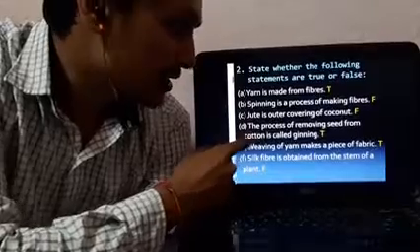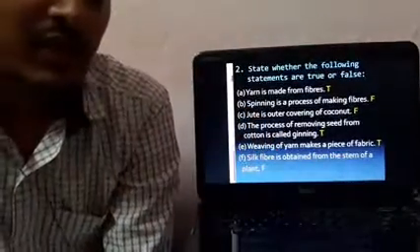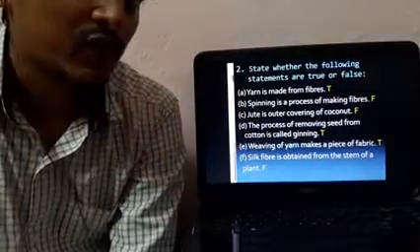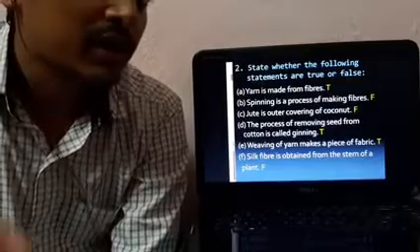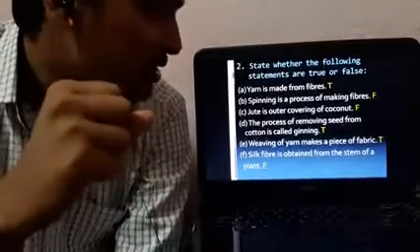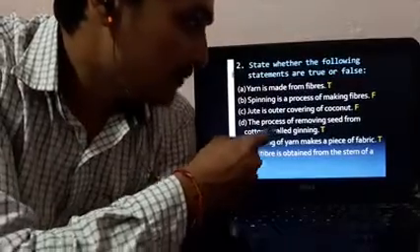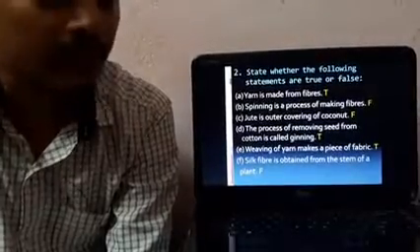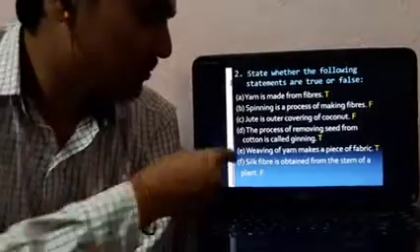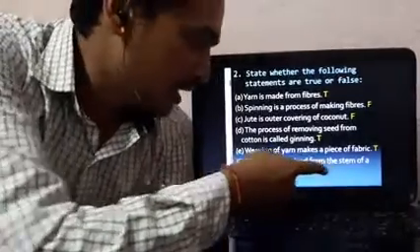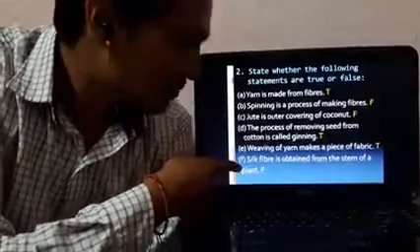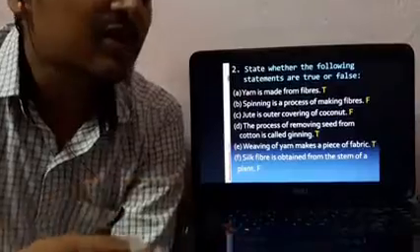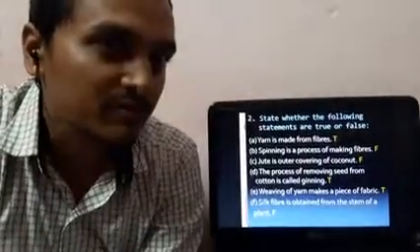The process of removing seed from cotton is called ginning. This is correct. Ginning is nothing but removing the seeds from the cotton fibers, since in the cotton ball the cotton fibers and seeds are mixed with each other. Weaving of yarn makes a piece of fabric. We all know that weaving is the preparation of fabric from yarns. Silk fiber is obtained from the stem of a plant. It should be jute. Jute is from the stem, but silk we obtain from animals, the silk moth, as you all know.